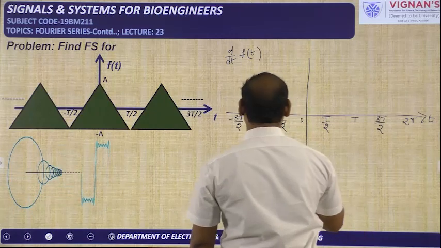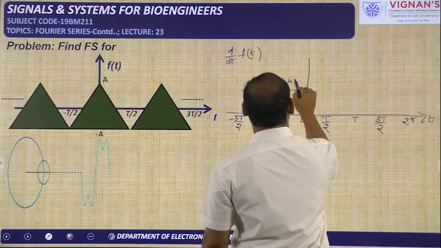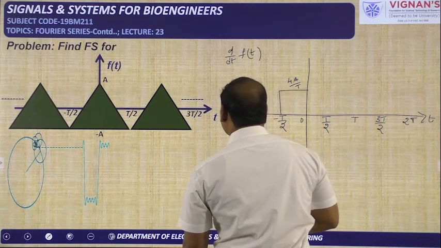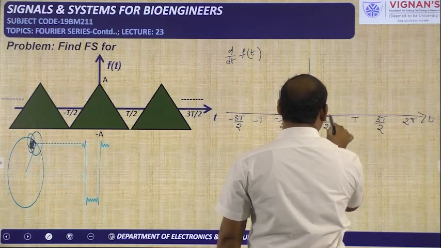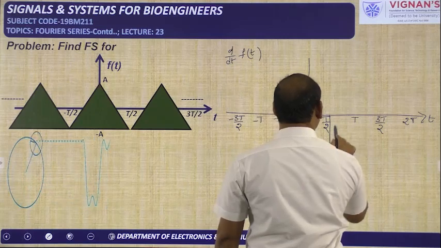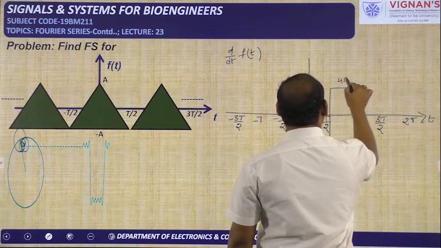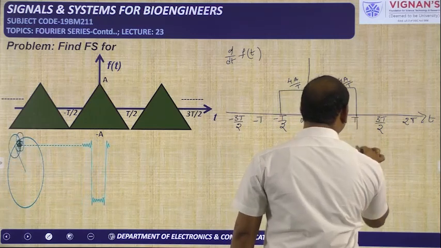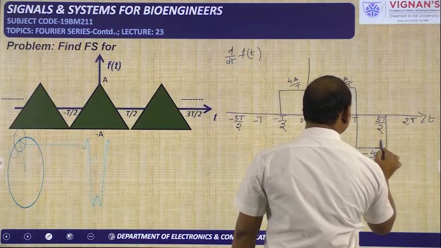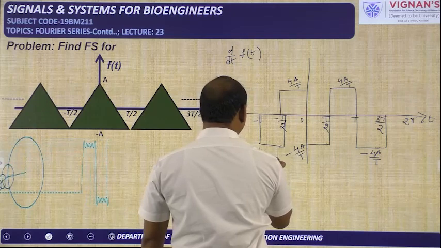And minus T by 2 to 0, it is 4a by T. After doing the differentiation, we got 4a by T, and from 0 to T by 2 we got minus 4a by T. Next, T by 2 to T, 4a by T, T to 3T by 2, minus 4a by T, like this we will get. This is one time differentiation we did.